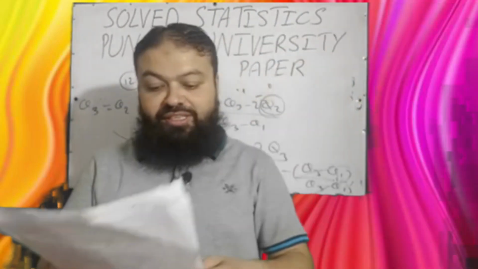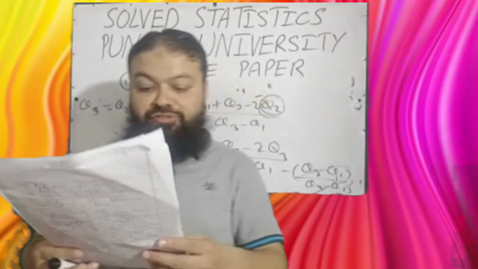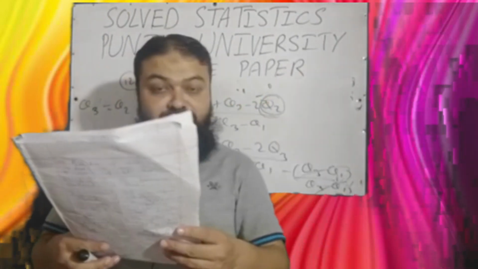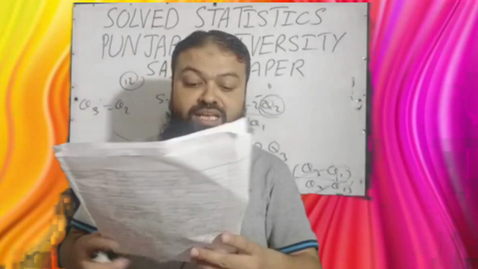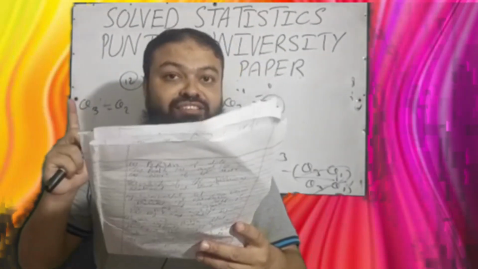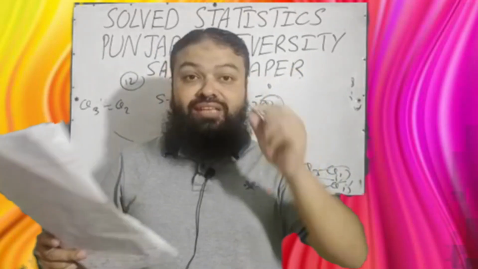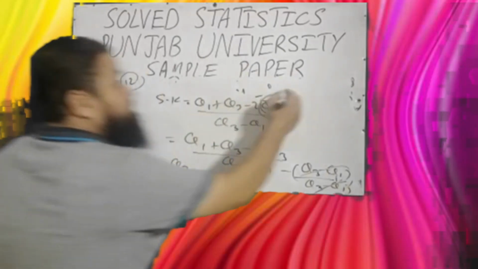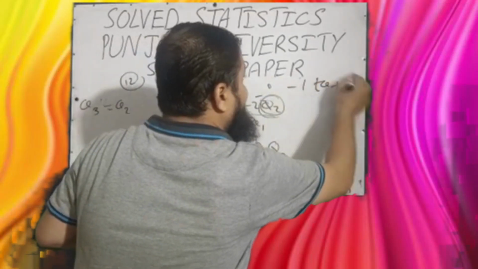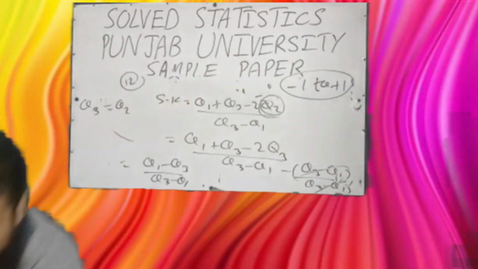Now we will discuss question number 13. Which of the following coefficients of skewness ranges from -1 to +1? A. Bowley's, B. Kelly's, C. both A and B. Dear students, Bowley's and Kelly's coefficients of skewness range from -1 to +1. Please keep in mind that the correct option is both A and B.